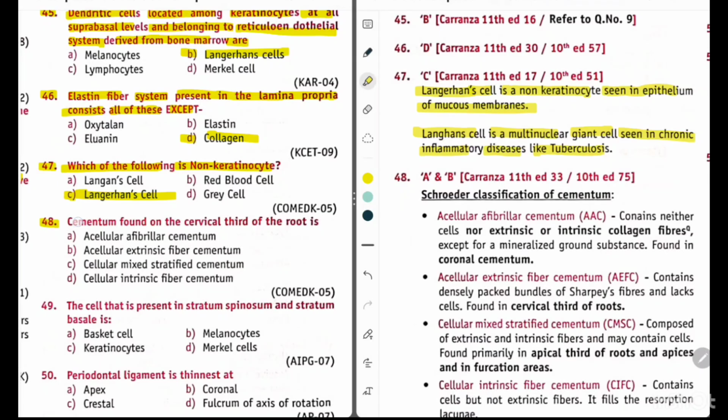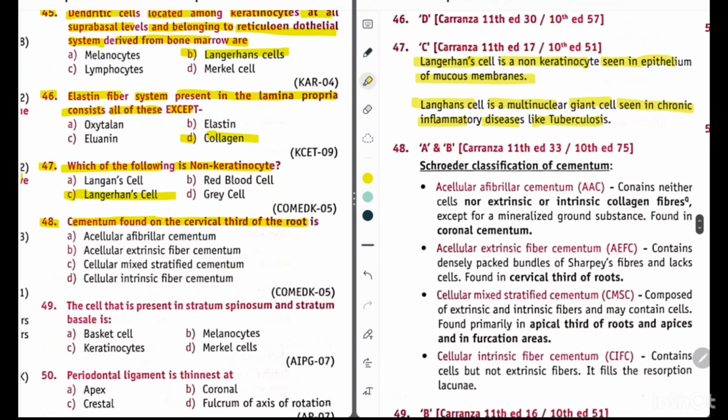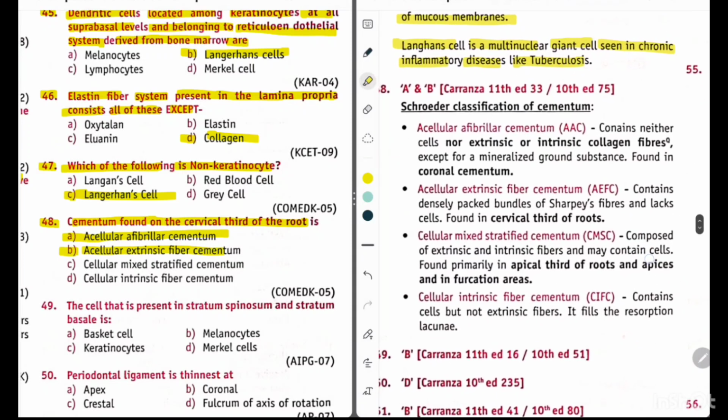Question 48. Cementum found on the cervical third of the root is option A acellular afibrillar cementum, option B acellular extrinsic fiber cementum, option C cellular mixed stratified cementum, or option D cellular intrinsic fiber cementum. So its answer given is option A and option B both, acellular afibrillar cementum and acellular extrinsic fiber cementum. Let's see its explanation.